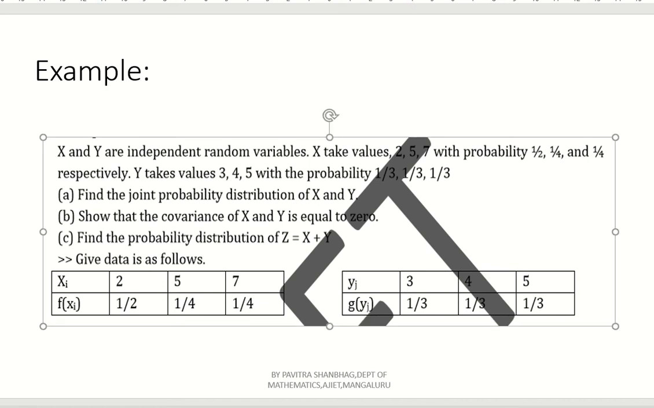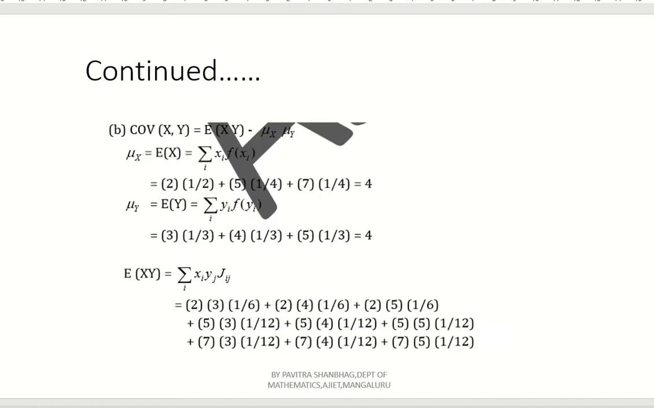So here we are done with the calculation. See, mu x is nothing but E of x, that is nothing but xi into f of xi. So 2 into 1 by 2 plus 5 into 1 by 4 plus 7 into 1 by 4. See here, you can do the calculation easily. 5 into 1 by 4 means 5 by 4. 7 into 1 by 4 means 7 by 4. 7 plus 5 is nothing but 12. 12 by 4 means 3. Right? And 2 into 1 by 2 means 1 here.